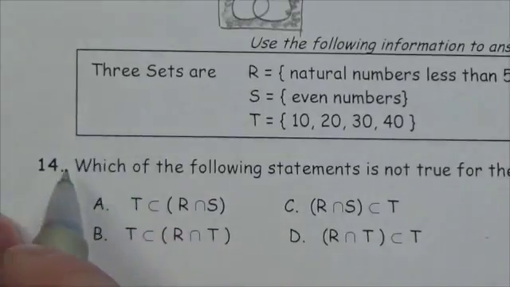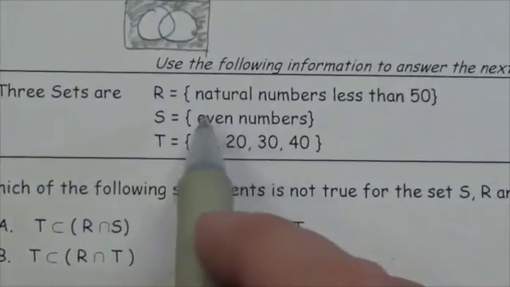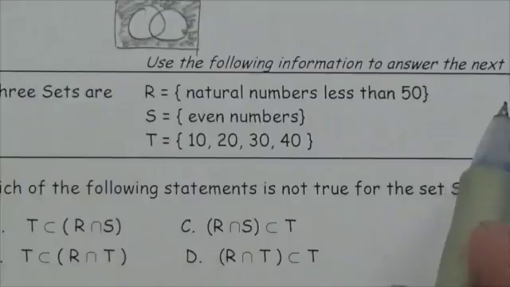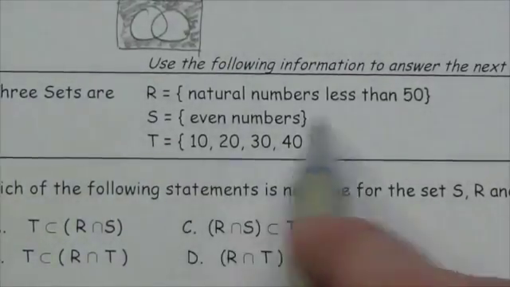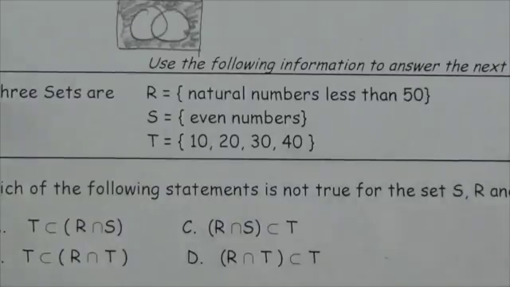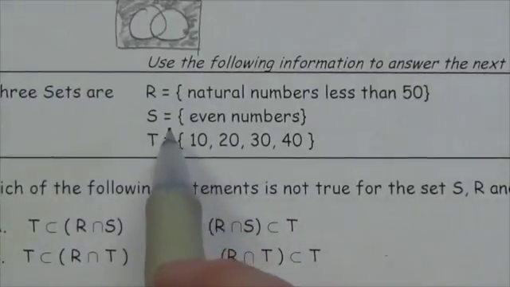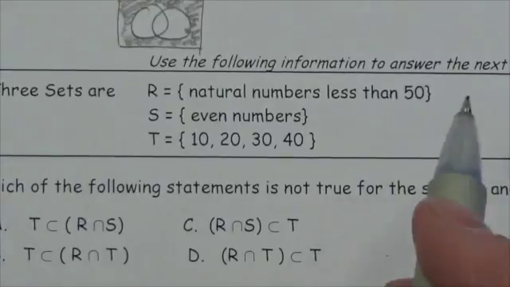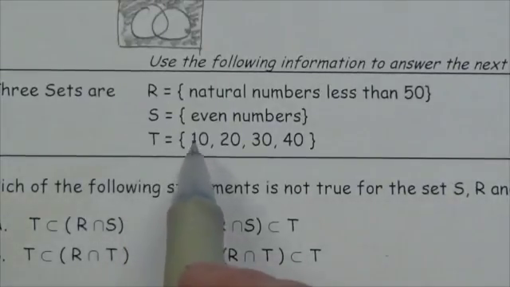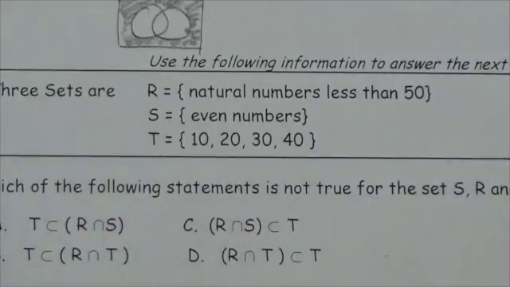So now in this question here, we've got three sets. R is natural numbers less than 50. Now, in the past, I've listed some of these things out here. I'm less inclined to do that because there's going to be 49 numbers there. S is going to be even numbers, that's all of them, and I'm certainly not going to list out all those. And then T is just the 10, 20, 30, 40, just those guys right there.